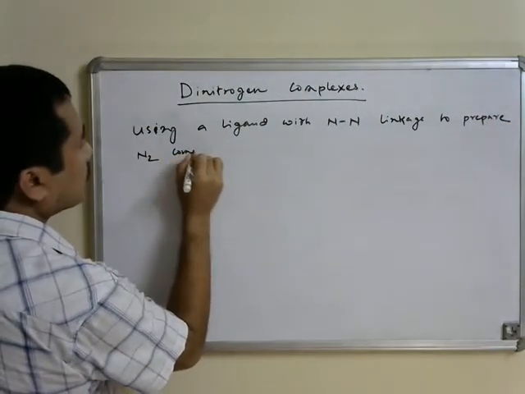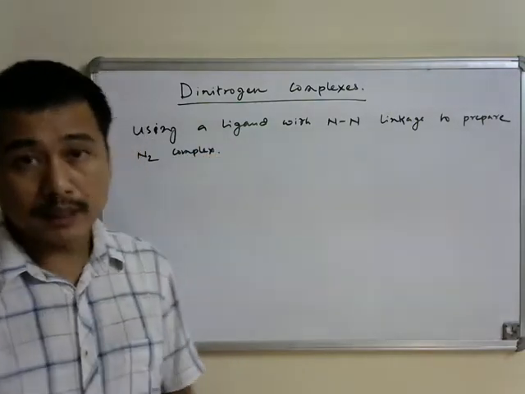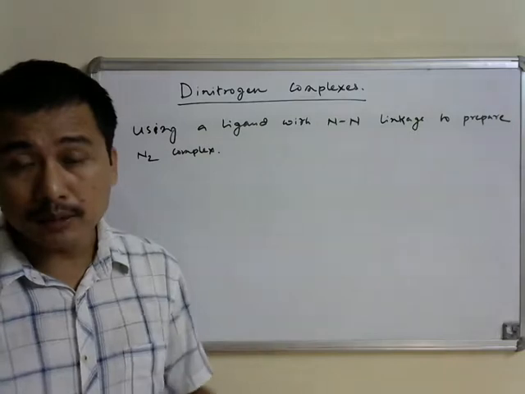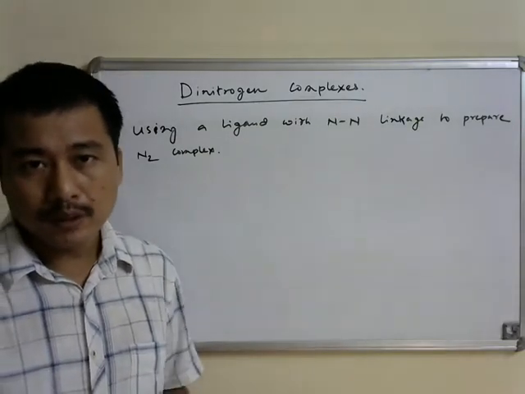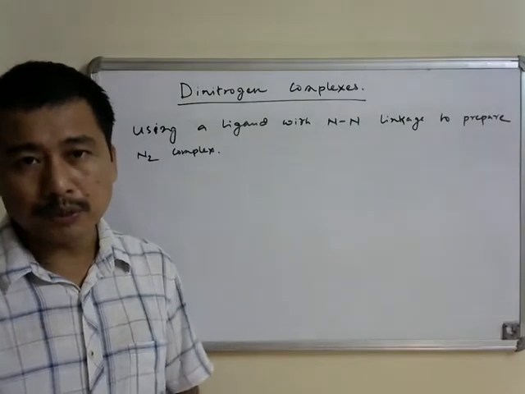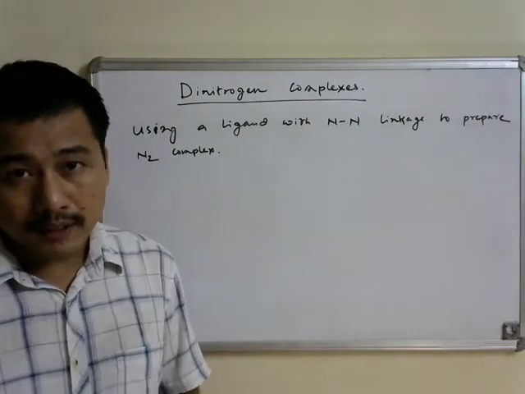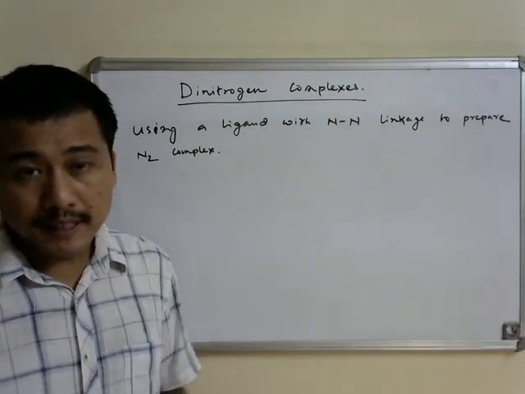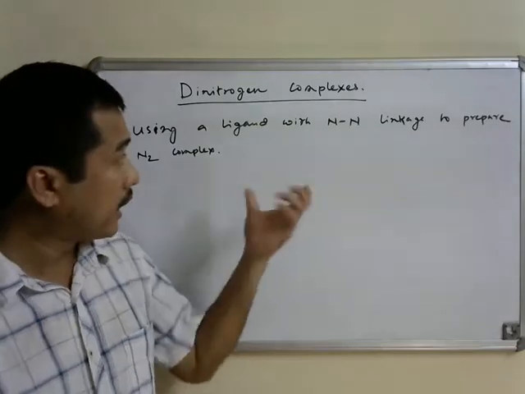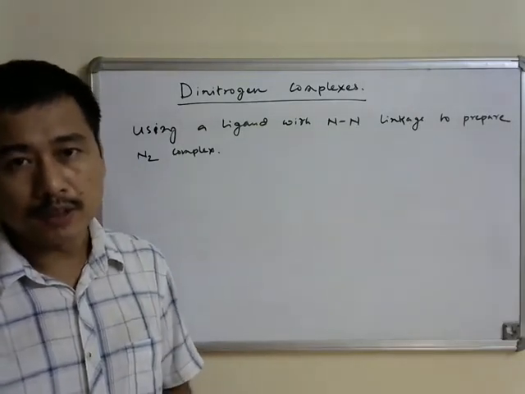We have already seen one example of preparation of metal dinitrogen complexes by using a ligand with NN linkage, that is the first dinitrogen complex, the ruthenium dinitrogen complex, was prepared by reaction of a ruthenium salt with hydrazine hydrate, where the precursor reagent hydrazine contains an NN linkage, and from there the dinitrogen is essentially formed during the reaction.